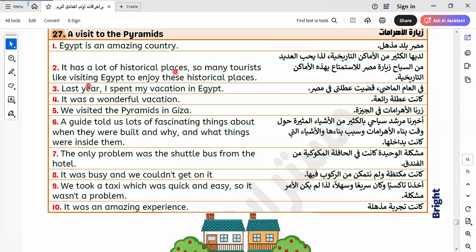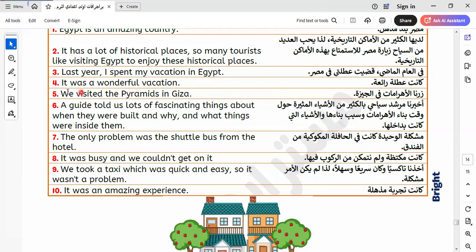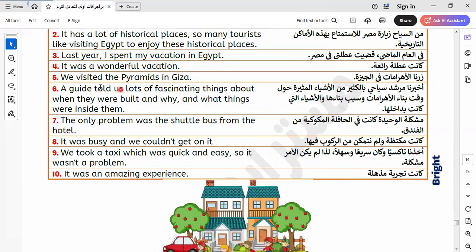This is visiting the pyramids. Let's read it together. Egypt is an amazing country. It has a lot of historical places, so many tourists like visiting Egypt to enjoy these historical places. Last year, I spent my vacation in Egypt. It was a wonderful vacation. We visited the pyramids in Giza. The guide told us a lot of interesting things about when they were built and what things were inside them.